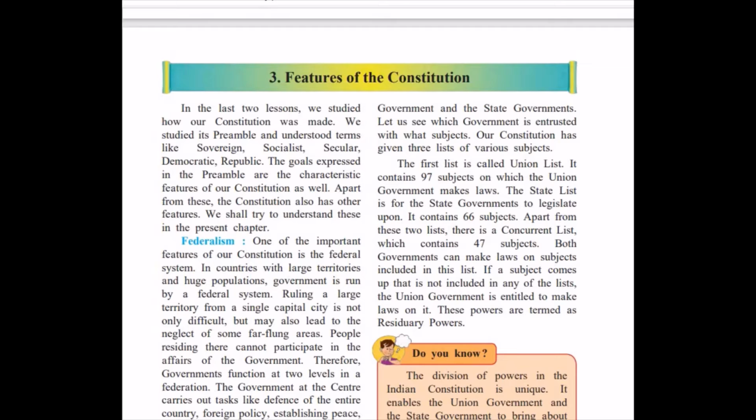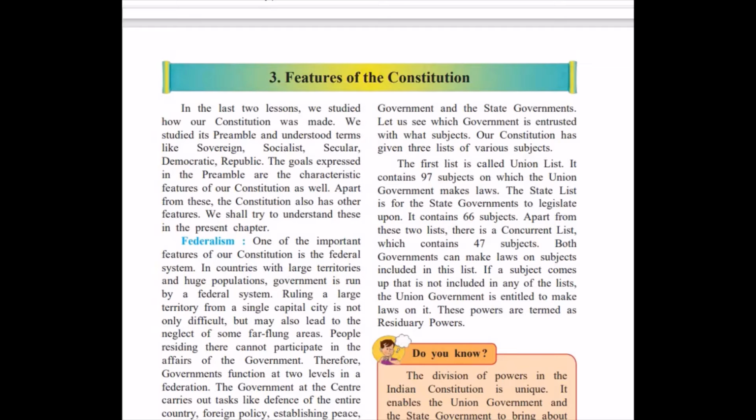Apart from these two lists, there is one more list called the concurrent list, where both the state as well as the central government make law. And there are 47 subjects in the concurrent list. So you need to know: union list 97 subjects, state list 66 subjects, concurrent list 47 subjects.